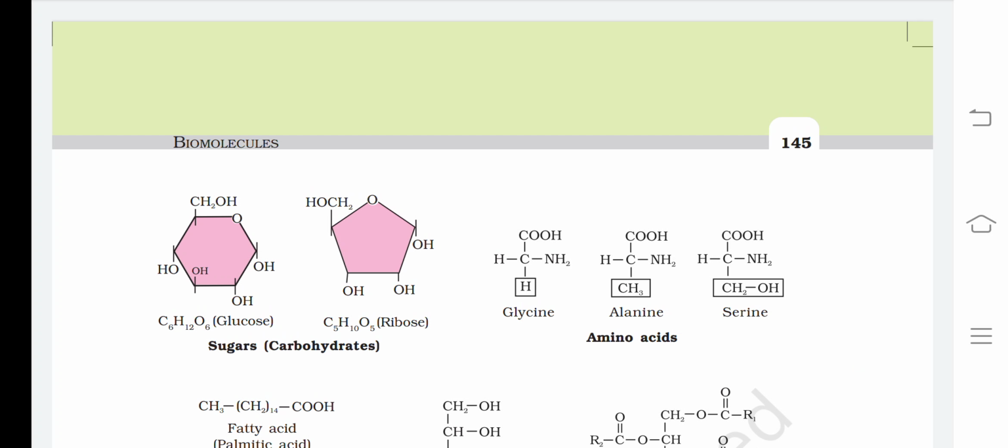Here we have image 9.1. There is glycine, which has H as an R group, alanine, which has methyl as an R group, and we have hydroxymethyl as the R group, which is serine. You can memorize this as GAS.